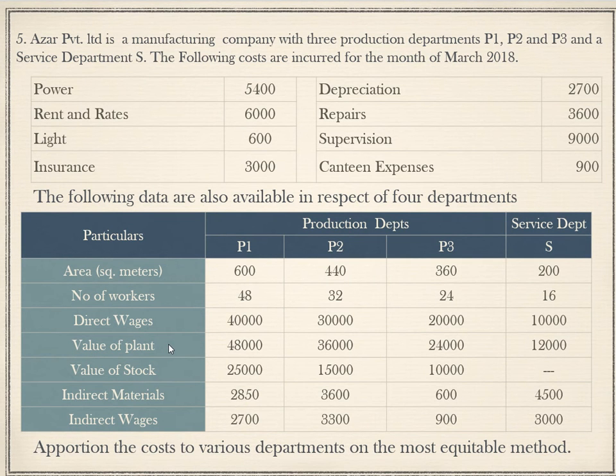Value of plant: 48,000, 36,000, 24,000 and 12,000. Value of stock: 25,000, 15,000, 10,000. Indirect material: 2,850, 3,600, 600, 4,500. And indirect wages: 2,700, 3,300, 900 and 3,000.